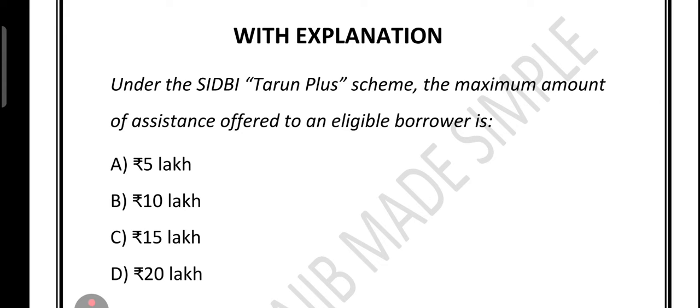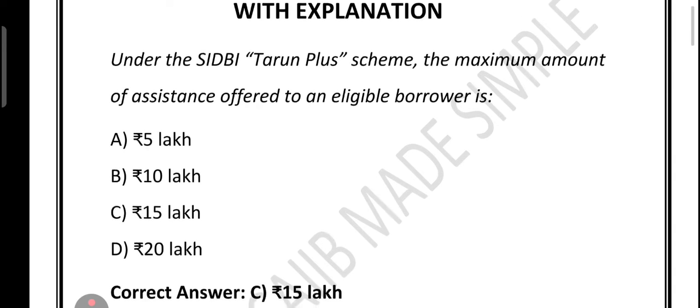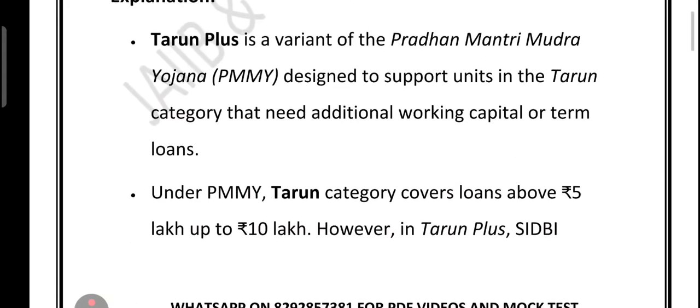Imagine you have a shop doing well, but you want to open another branch. So Tarun Plus can make it happen. What about option D, 20 lakh? No, that is too high for this scheme. Tarun Plus caps it at 15 lakh. 20 lakh is out of range. So let's quickly recap. Remember, Tarun Plus is extra fund for good track record borrowers in the Tarun category.